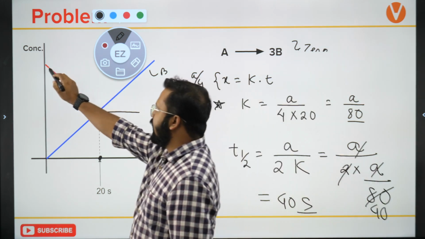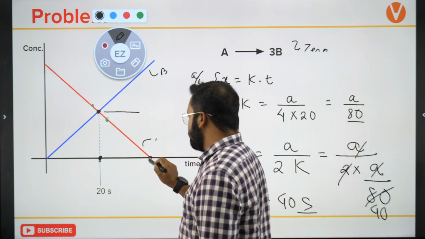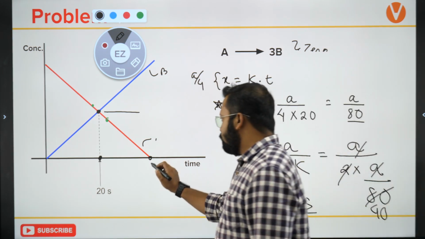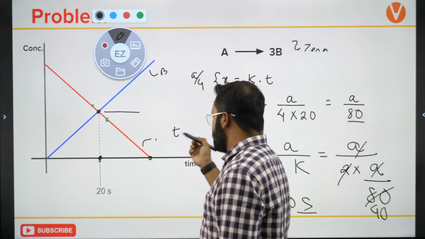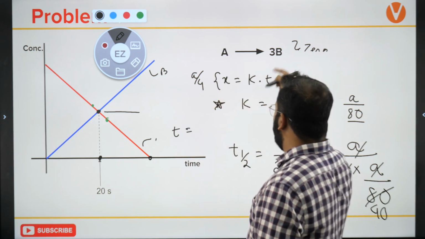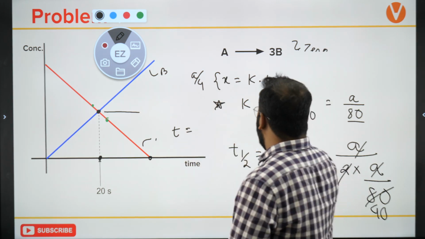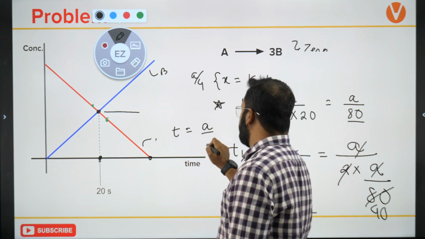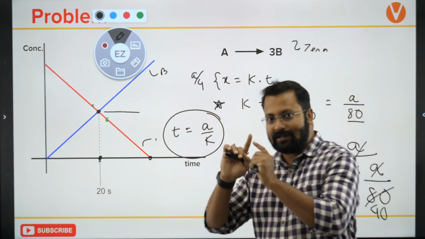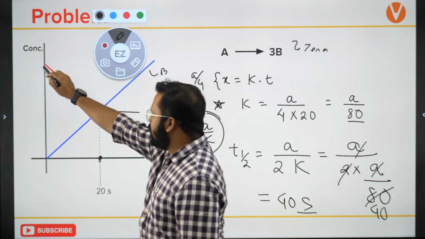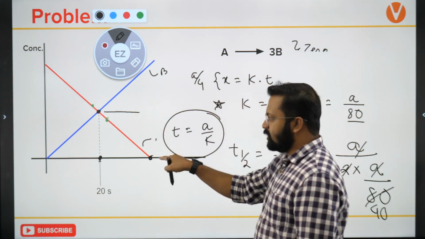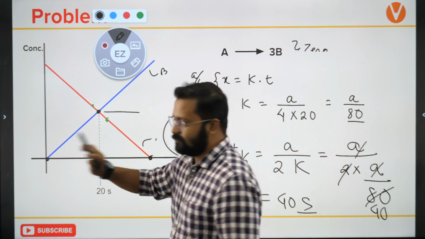A zero order reaction does get completed, right? It gets completed at a certain time. I know the time when it gets completed. What is the time at which a zero order reaction will get completed? It will be when X becomes A upon K. So I know the time when a zero order reaction gets completed. So this curve will always go down and meet the time axis, where the concentration becomes 0.